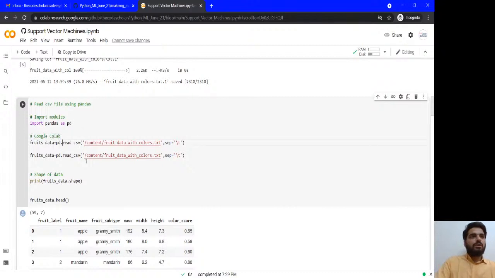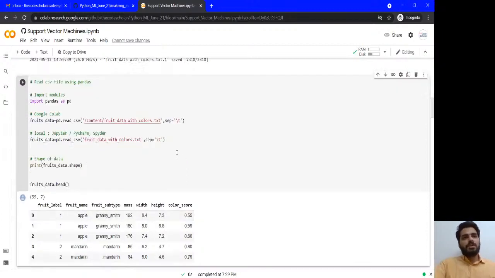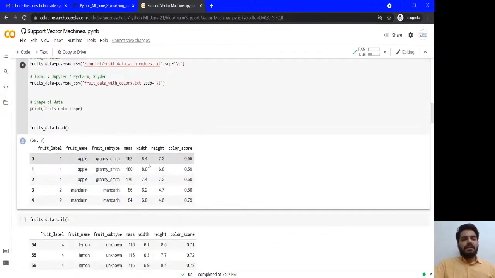But if you're working on a local repository like your Jupyter or your PyCharm, Spyder, any of the local repositories you have, please write down directly the file name. It is going to retrieve the information from this particular file, and this is the file.